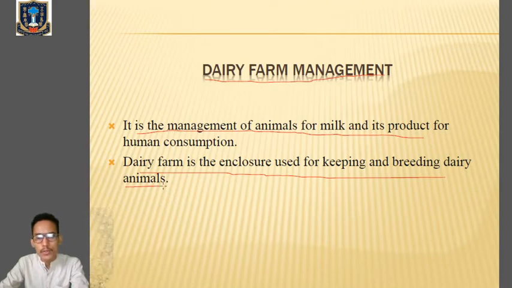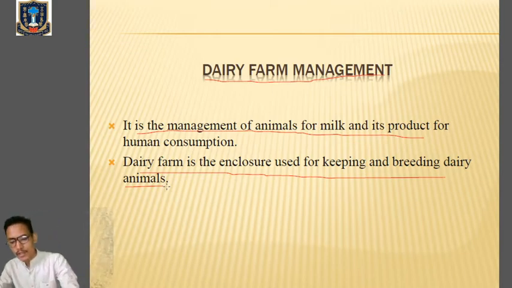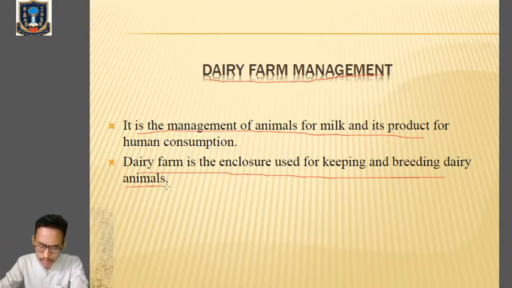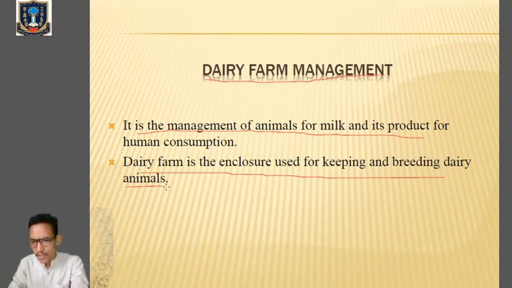So what are those animals which are mainly kept in dairy farming? You know the examples, right? Animals like cow, right? They're mainly kept in the dairy farm so that we are able to get the milk and the milk products. Okay, because we all know that from the dairy farm we are obtaining milk, and milk is a complete food because we are obtaining very essential components from the milk. So what are the essential components of milk?